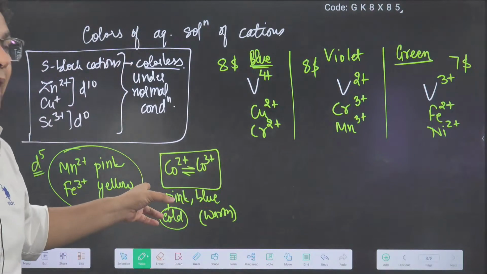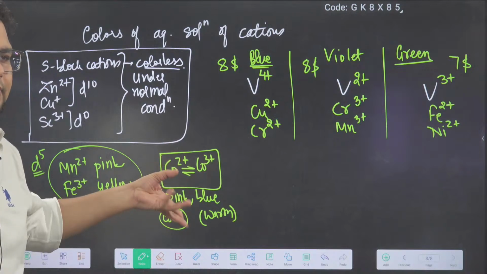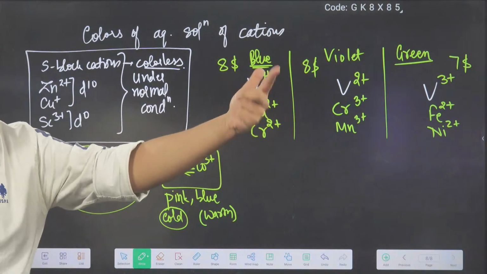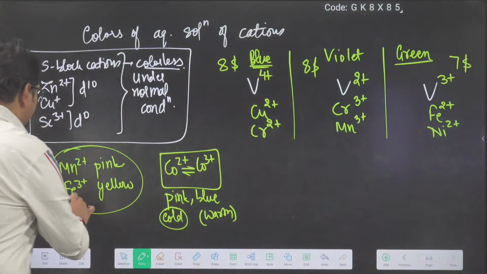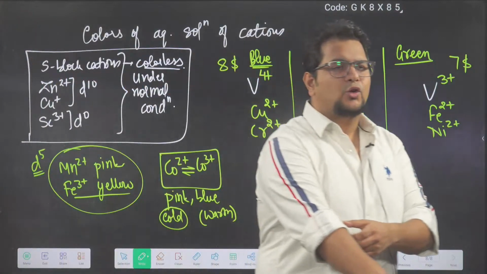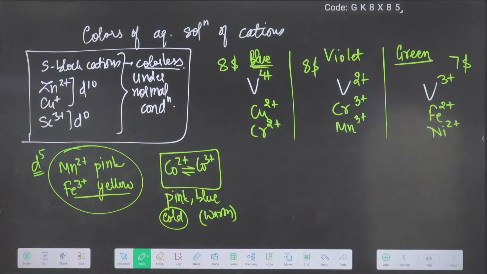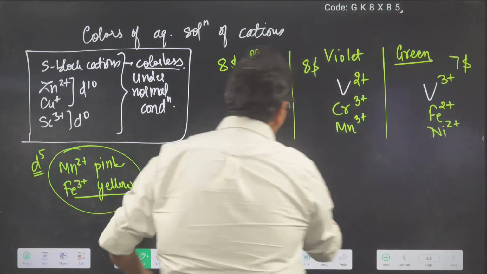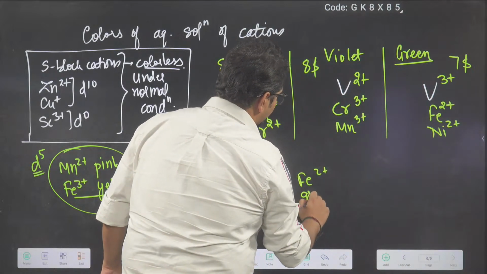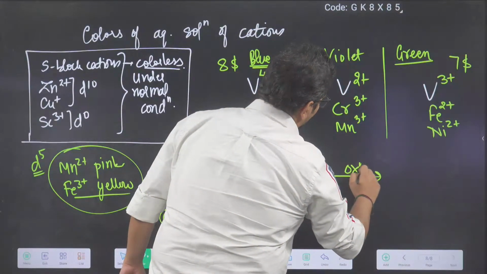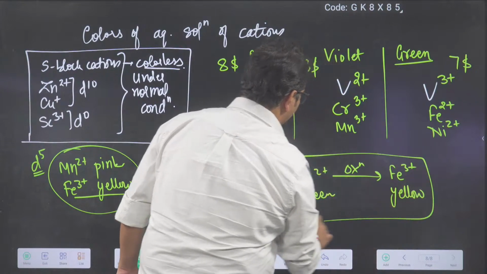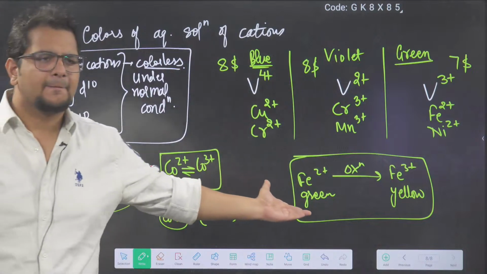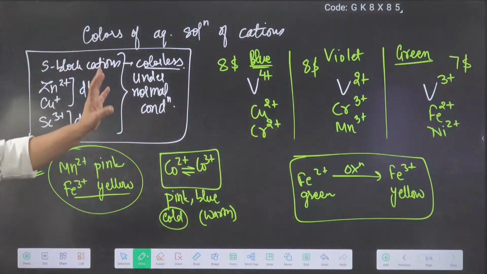Out of that, cobalt was busy in the pink blue drama. So iron and nickel came, they both were +2 green color. So what we came to know is that Fe2 plus green and Fe3 plus yellow. Fe2 plus green, Fe3 plus yellow. Can you see that? Nickel 2 plus green. That means if Fe2 plus is there, green color, and if I do oxidation, I will get Fe3 plus yellow color. Isn't it? So these are the colors of the ions.